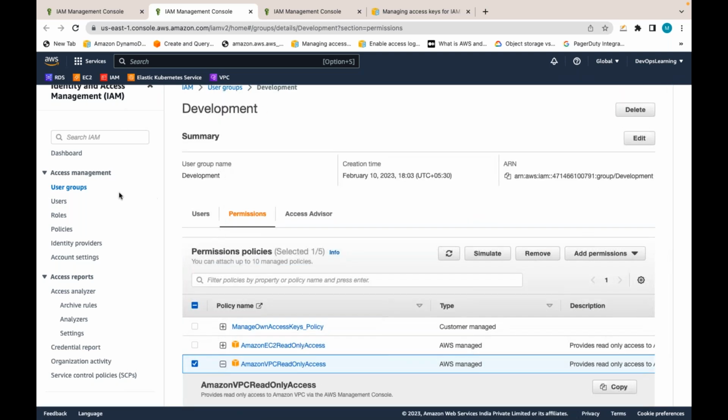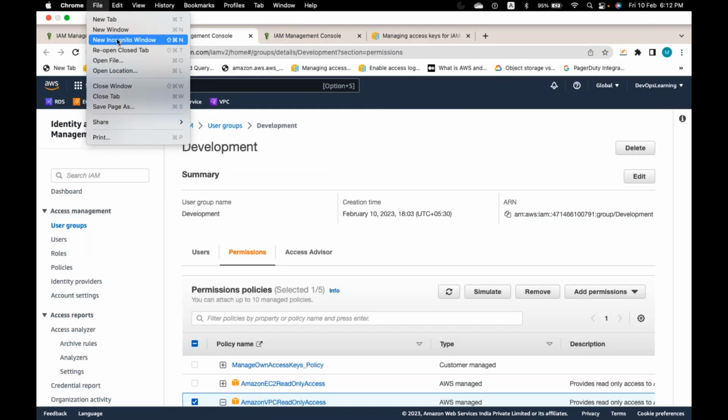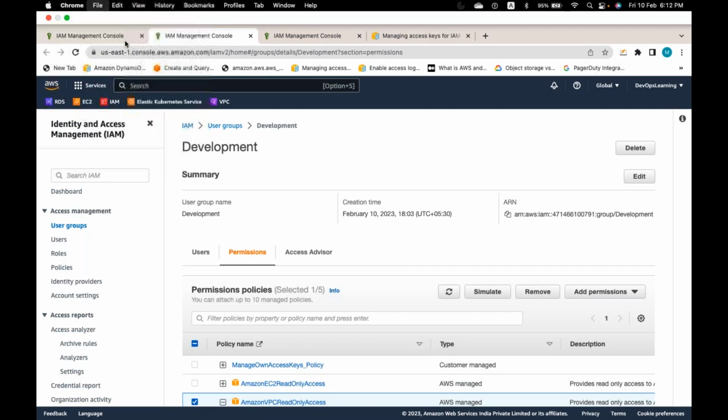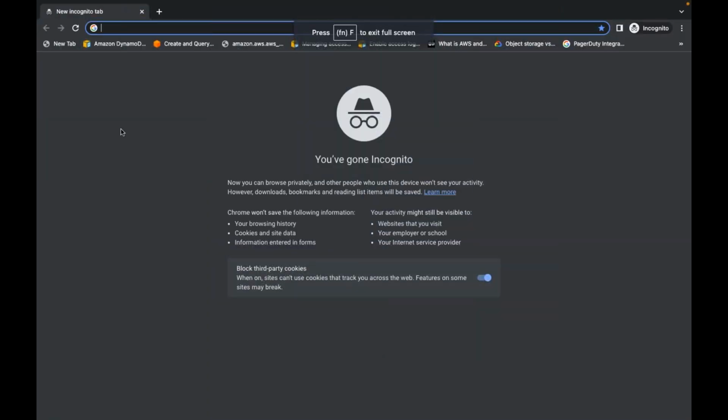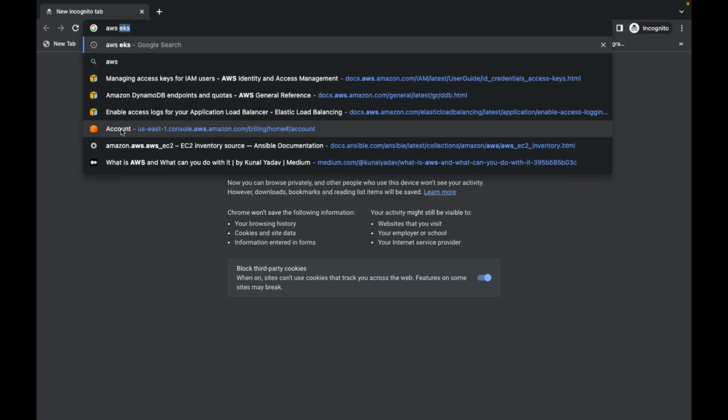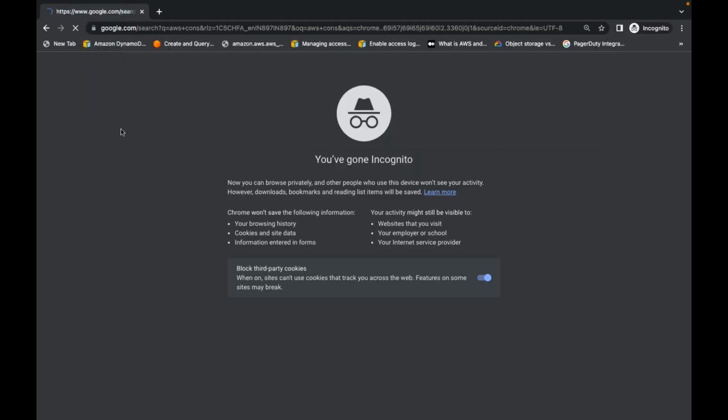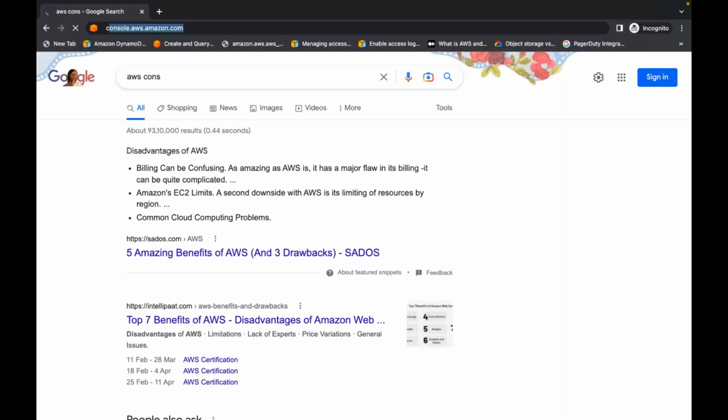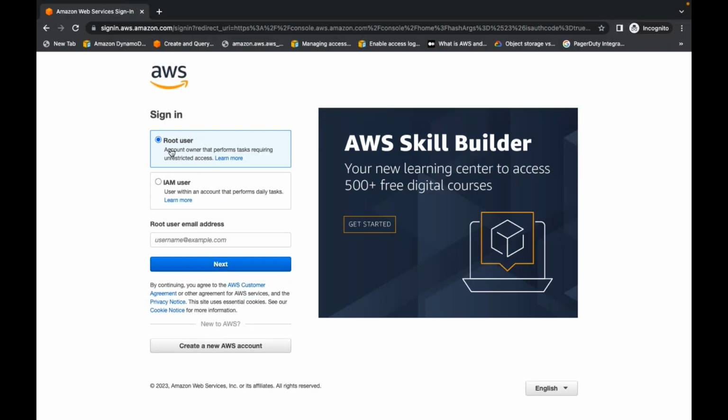Here are the policies. So now let me open a private tab, an incognito tab. Now I am Bhaskar, let's consider. I joined that company and I open the AWS console. I am not a root user. I don't have a root username and password. I am an IAM user.